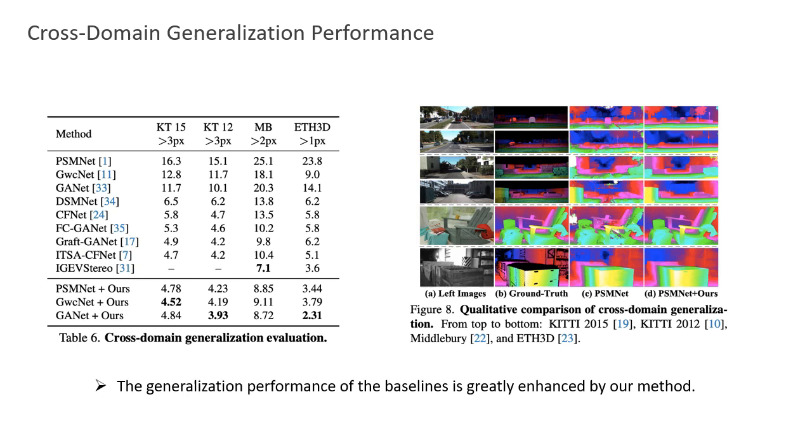Besides the fine-tuning performance, generalization is also crucial for deploying networks in the real world. The generalization performance of the baselines is greatly enhanced by our method. Meanwhile, by guiding the networks to learn explicit multimodal patterns, our method shows superior performance to existing generalization-focused works on all 4 datasets. This proves that multimodal distribution is more in line with the nature of stereo matching.